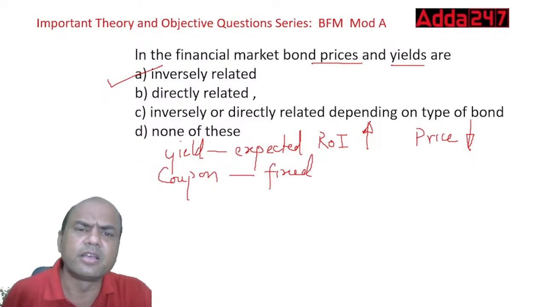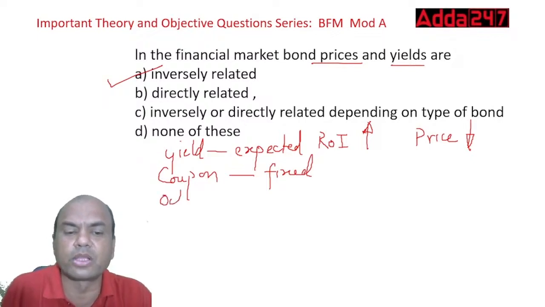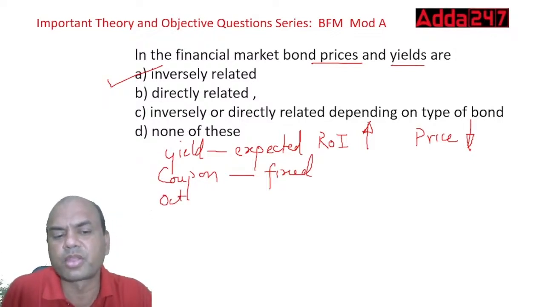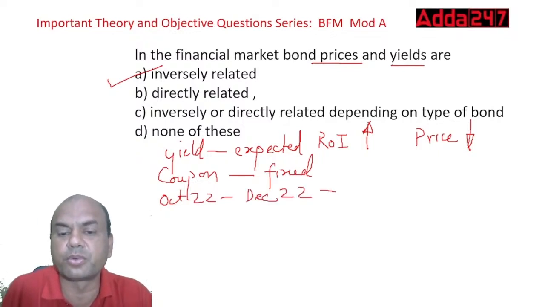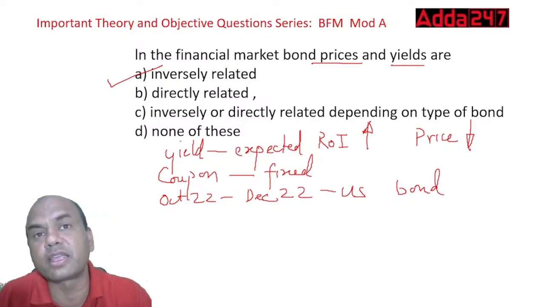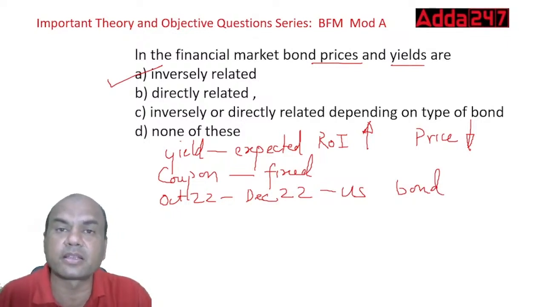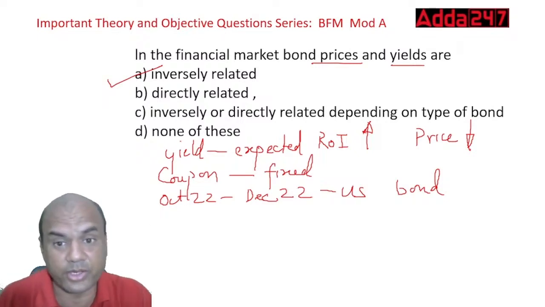You see this, what happened in October 22 to December 22, just type on Google. Check the US bond rates. US bond rate. Check this, you'll get this. In US, the prices of the bond fell like anything. Why? Because the Federal Reserve increased the rate of interest. So that was the point.